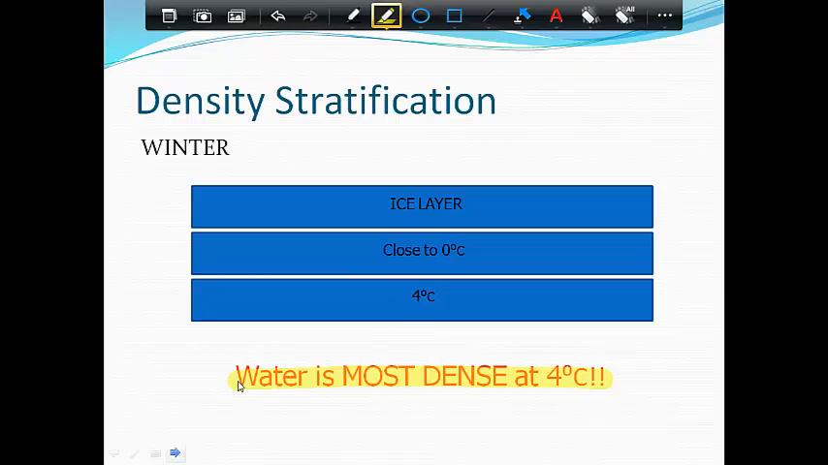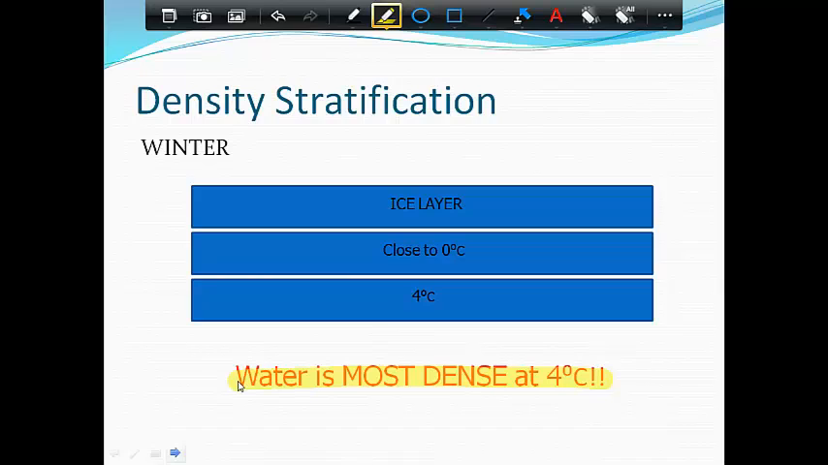So if water gets colder than 4 degrees Celsius, it's going to be less dense. In other words, it will float above that 4 degrees Celsius mark. And also, if it gets warmer than 4 degrees Celsius, it will float above that layer. So keep that in mind as we go through all of these slides, that the water that's at 4 degrees Celsius will always be near the bottom of the lake because that is where it's most dense.